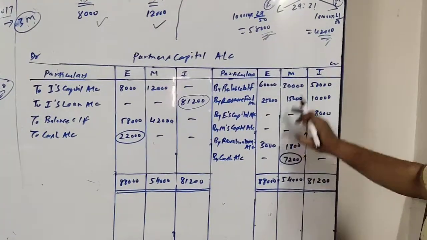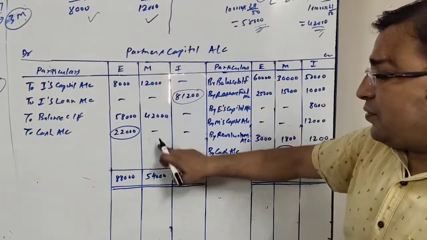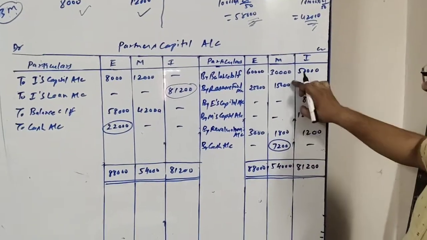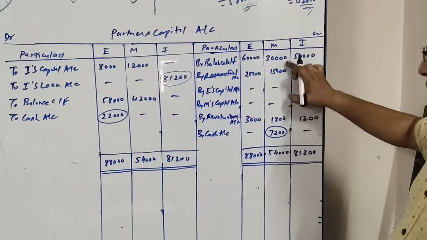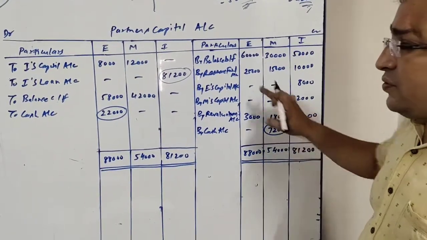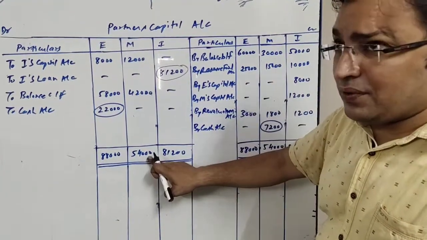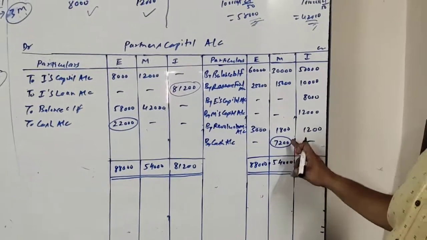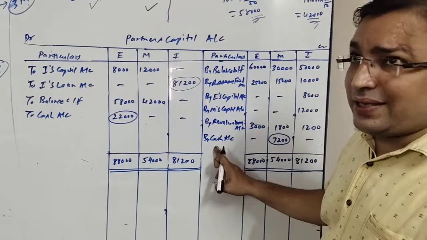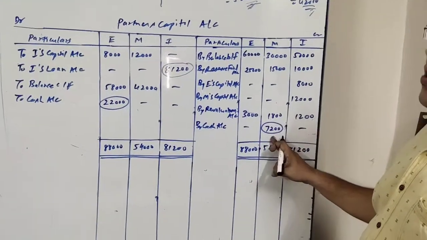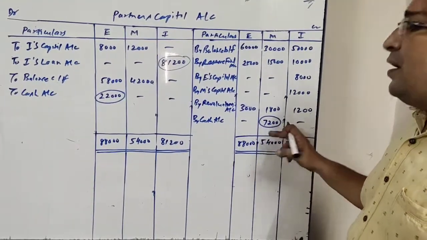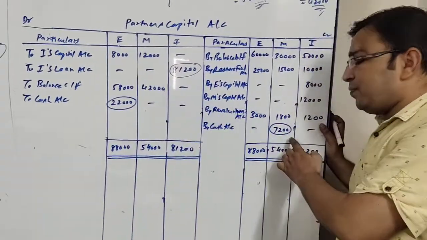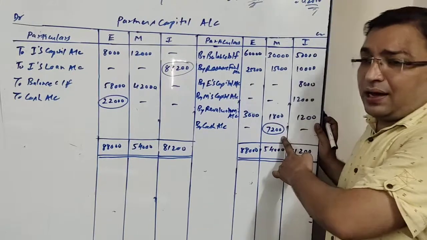When I go to close M's account, M's debit side total is 54,000 and credit side total is 46,800. So the debit side total is more, 54,000. I'll be writing 54,000 on both sides, and the difference is 7,200. This difference will be given in cash. So by cash 7,200. What does this mean? To maintain his closing capital of 42,000, he needs to bring 7,200 in cash.